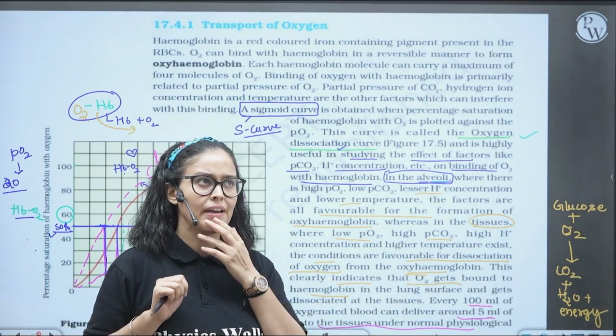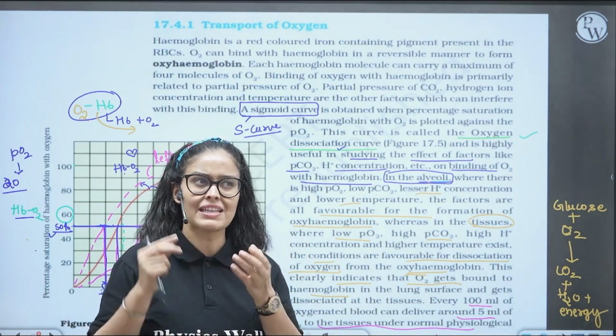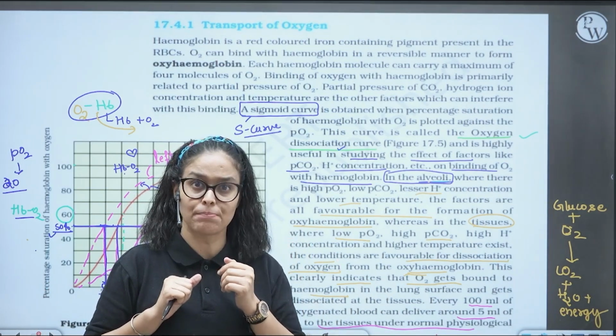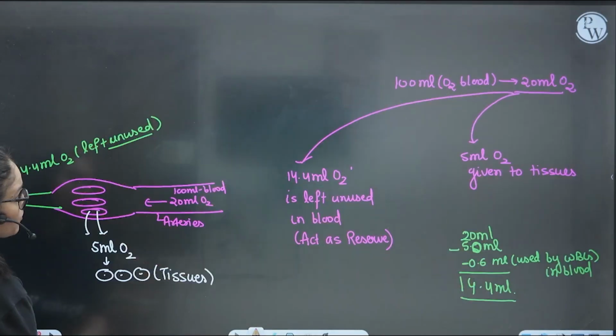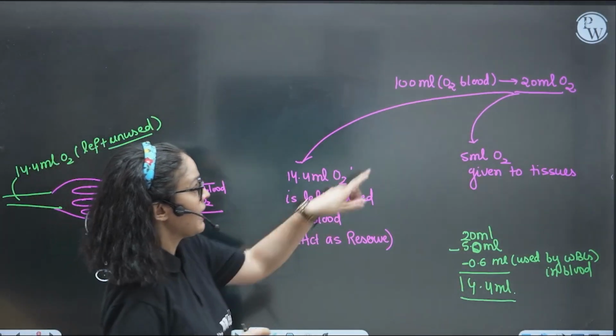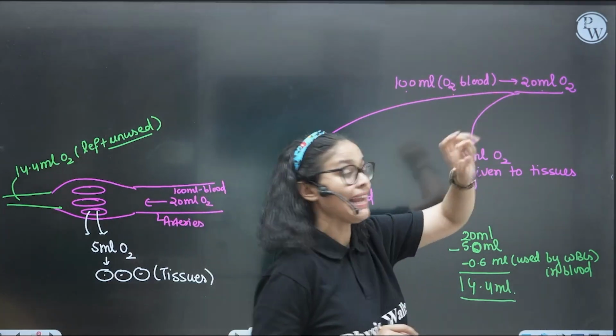So the question will be like, okay, 5 ml is given to the tissue, then how much oxygen is actually present in 100 ml of oxygenated blood? Because this is incomplete information. So this will be completed in this sense: 100 ml of oxygenated blood carries 20 ml of oxygen.